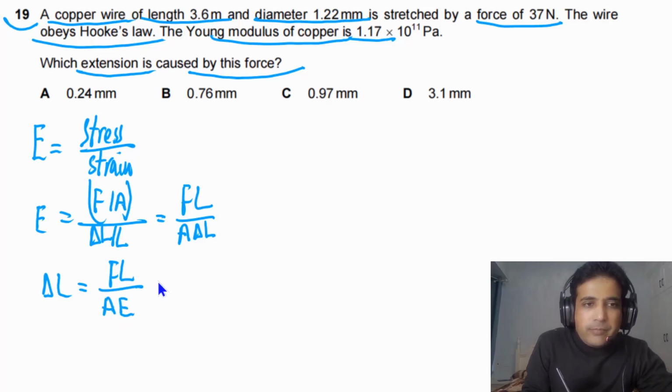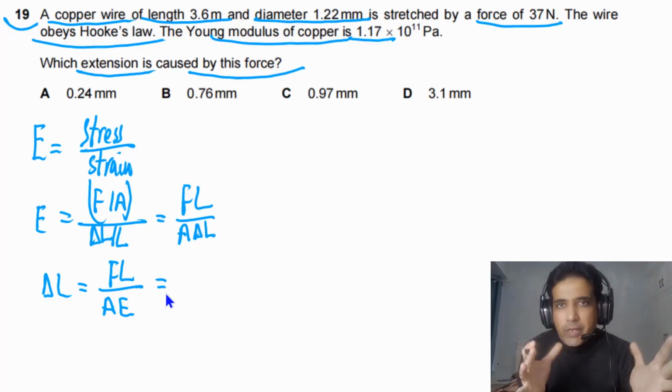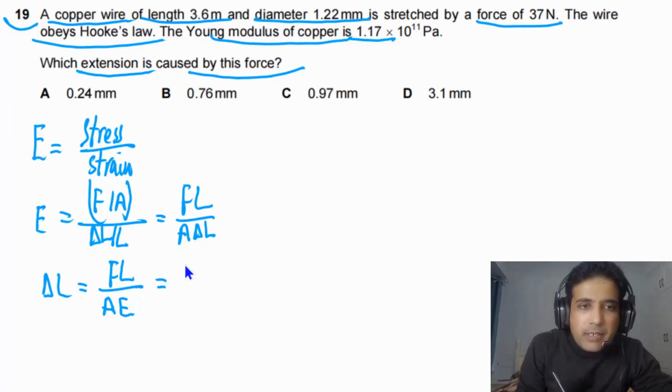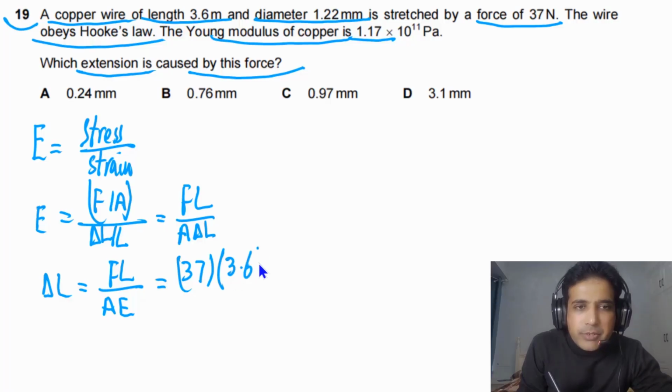Now simply we need to plug in values, and you need to be careful with units. Force is given, that is 37 newtons. L is given, that is 3.6 meters. We divide by Young's modulus, 1.17 times 10 to 11 Pascals, and cross-sectional area, pi by 4 d squared.